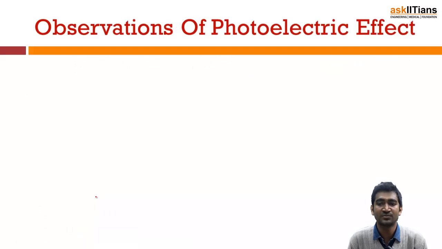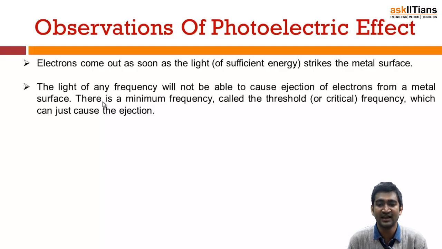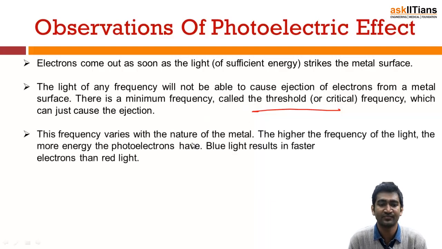Now, what were the observations of the photoelectric effect? So the first observation was that electrons come out as soon as you provide sufficient light which strikes the metal surface. So for photoelectric emission to be possible, you need sufficient energy of the light source. Then, of course, you need a sufficient frequency, the threshold frequency which is set. It is very, very important, guys.